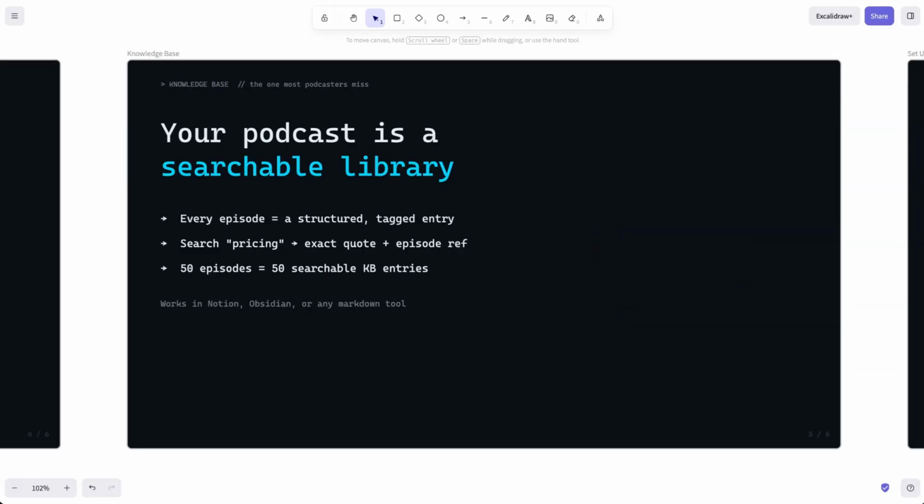A knowledge base, this is an output that you might not have thought of before. So imagine searching your entire podcast archive for what did I say about pricing and getting the exact quote with the episode reference. If you've been podcasting for a couple of years, you might have like 50, 100 episodes of intellectual property locked into audio files. And this will give you a searchable library of everything that you've ever said. And when you can connect that to LLMs, there's a huge knowledge base that you can use. There's loads of different use cases.